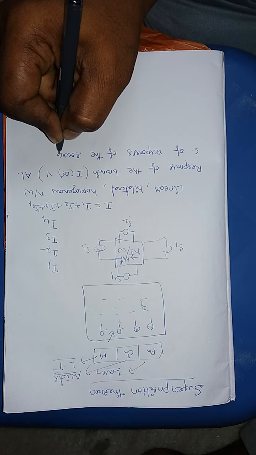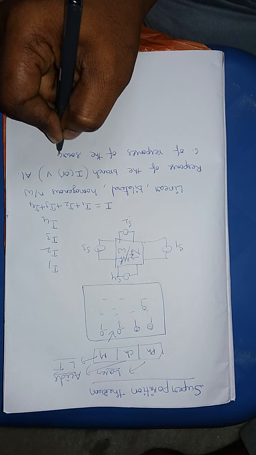This is the statement of the superposition theorem. What is the statement? In any linear bilateral homogeneous network, the response of the branch, whether the current passing through the resistor or voltage across the resistor, is equal to the algebraic sum of the responses of the sources when they are acting alone. This is our statement. Now, what do you mean by homogeneous? What do you mean by linear? And what is bilateral? Let us discuss all this.